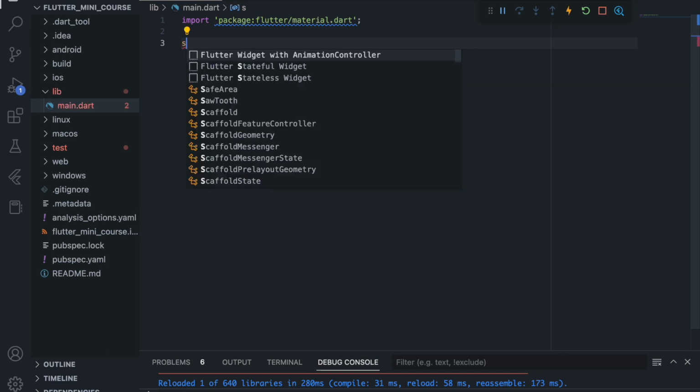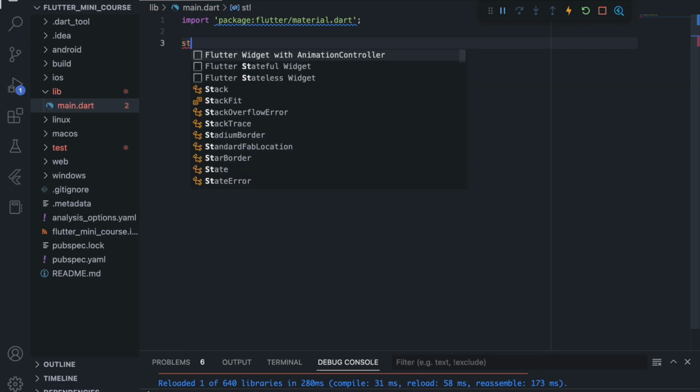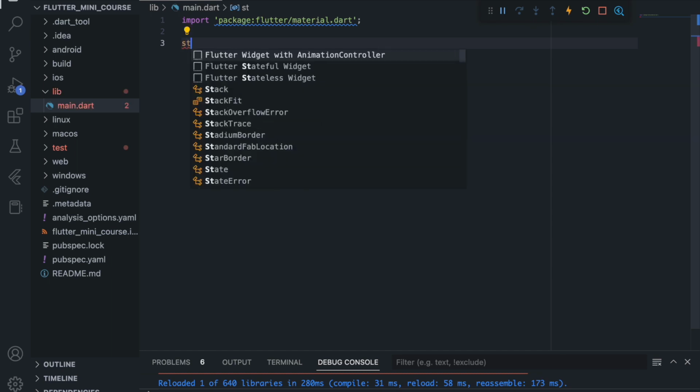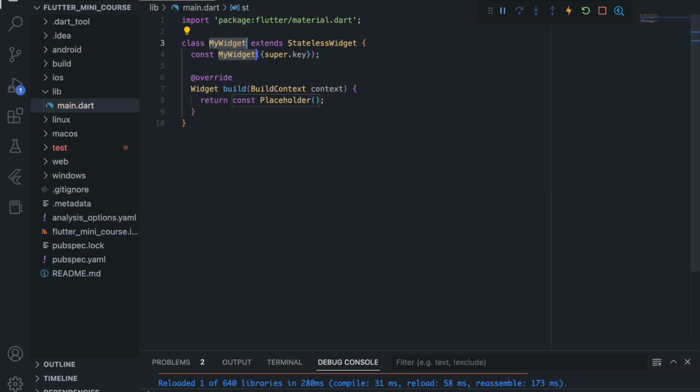So first of all, we want to return a material app that will return our home page. So it doesn't change anything. Our home page will be a default home page. So we want a stateless widget for that. After adding a stateless widget, you can name it. In this case, it will be the root of the app, so we will name it my app.